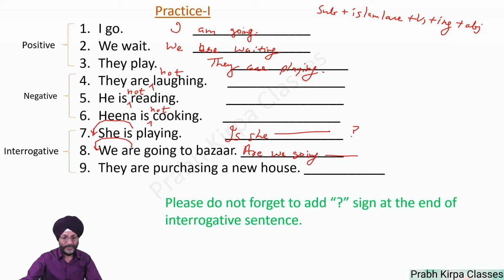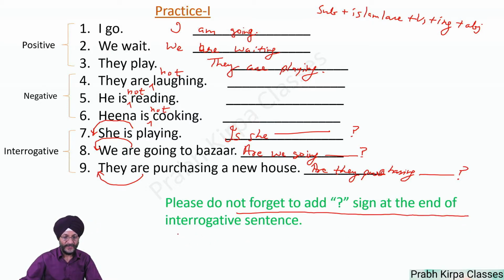But please note, at the end of the sentence you will have to put the question mark. Are they purchasing a new house? Please don't forget to add the question mark at the end of an interrogative sentence.